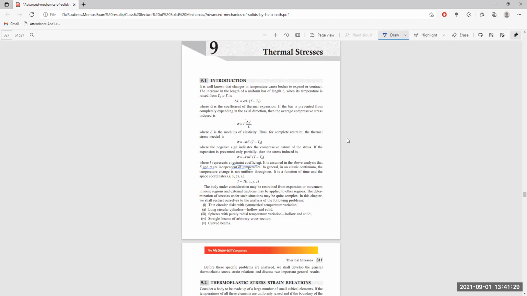the temperature change is not uniform throughout. It is a function of time and the space coordinates.